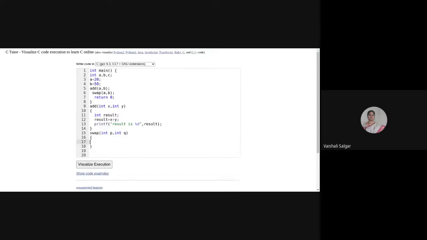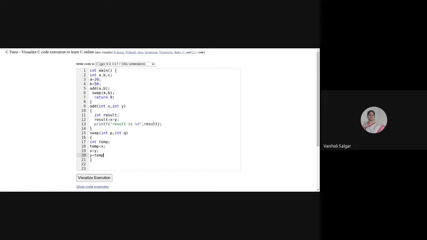In the function definition, I want to interchange the values of a and b. So I will take one variable temp, then temp is equal to x. I'm copying the value of x into the temporary variable. Then x is equal to y, so I'm assigning the value of y into x, and then y equal to temp.